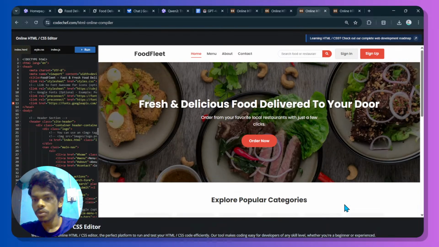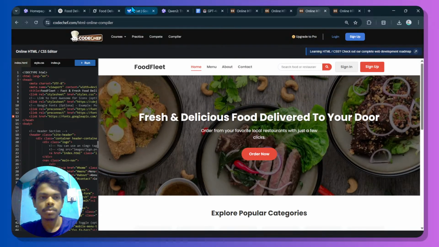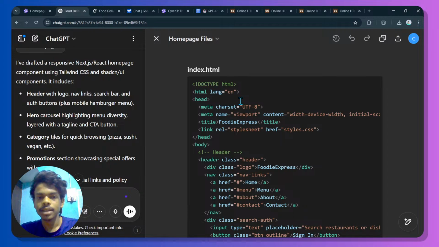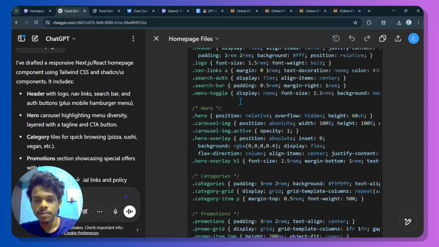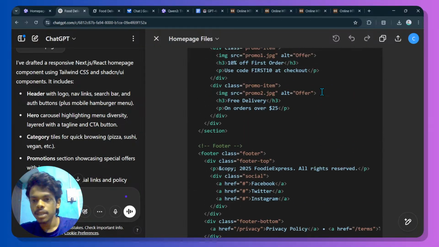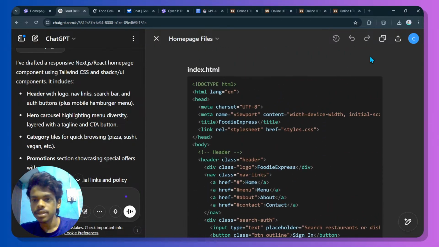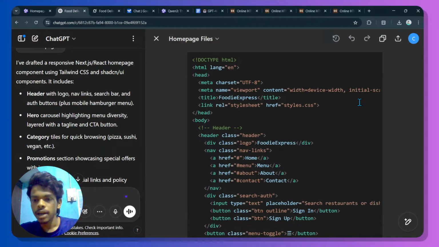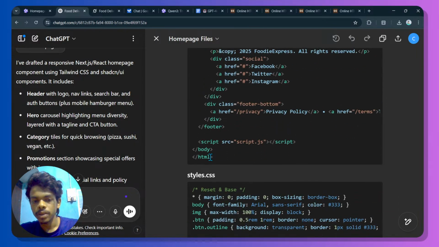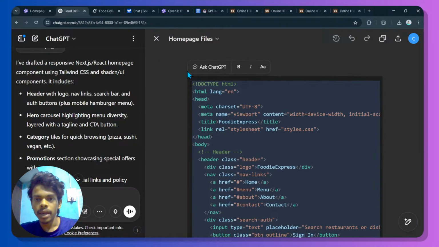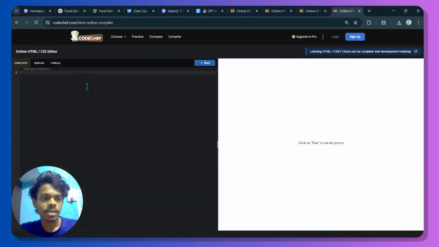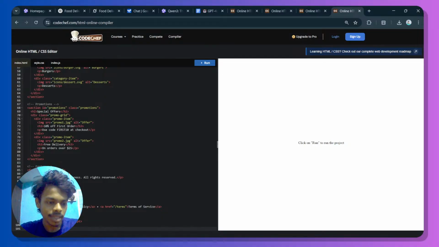And wow, it's awesome. We have not tested the ChatGPT one yet, so it has written this HTML and CSS. What I'm going to do is simply copy this HTML and paste it into the HTML file.